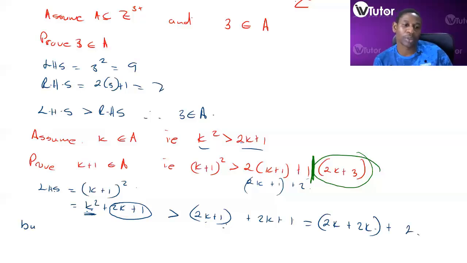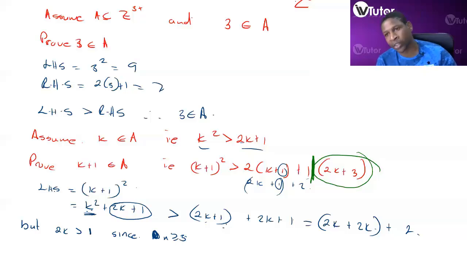But we know 2k is greater than 1, right? 2k is greater than this one. So 2k is greater than 1 since k is an element of A, since n is greater than or equal to 3. So 2k is greater than 1. So if we have that, therefore this is greater than 2k plus 1.